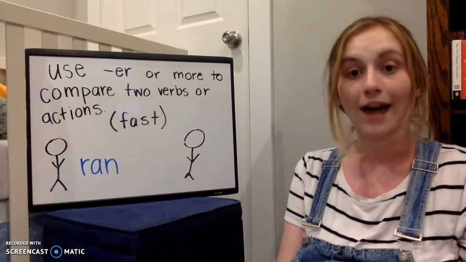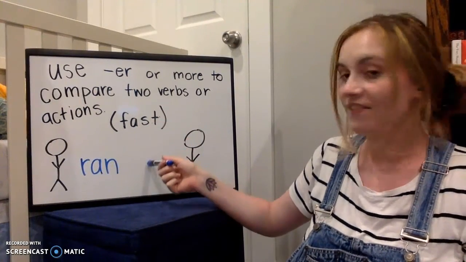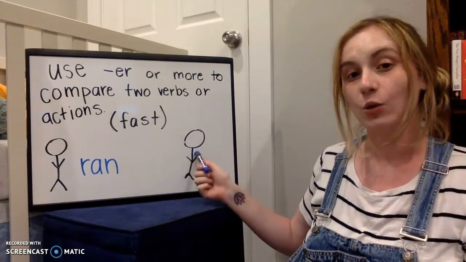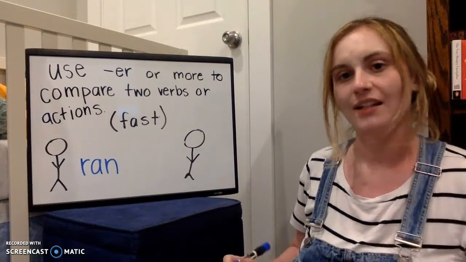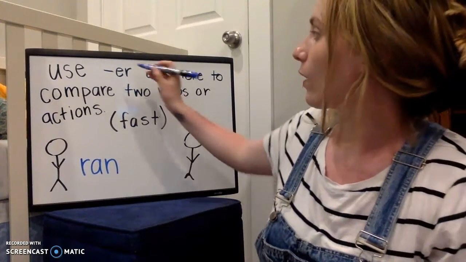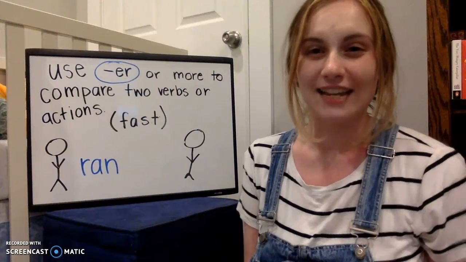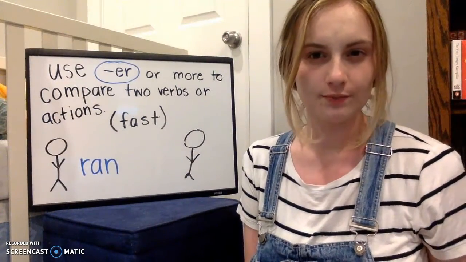Let me show you an example where you would add the er. Alrighty, so now our adverb is fast. Will ran faster than Quinn. We don't say more fast. He didn't run more fast. He ran faster. So this is one where we would just add er instead of saying more. Does that make sense? Good.